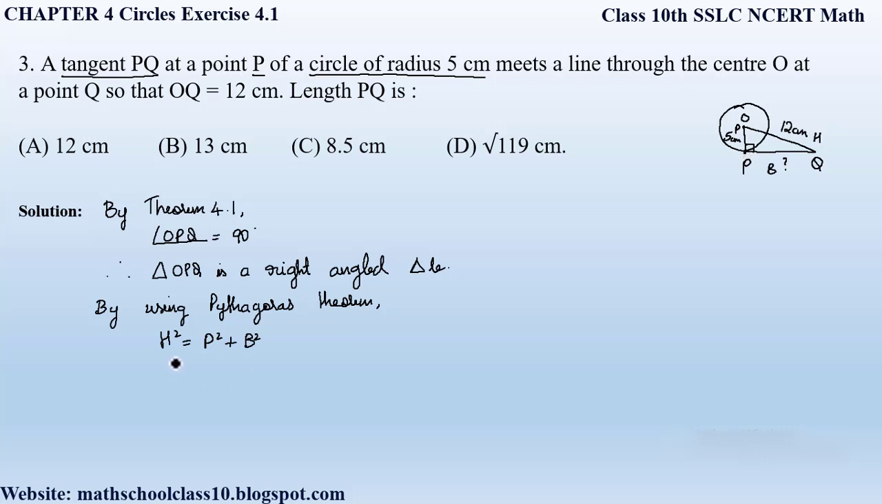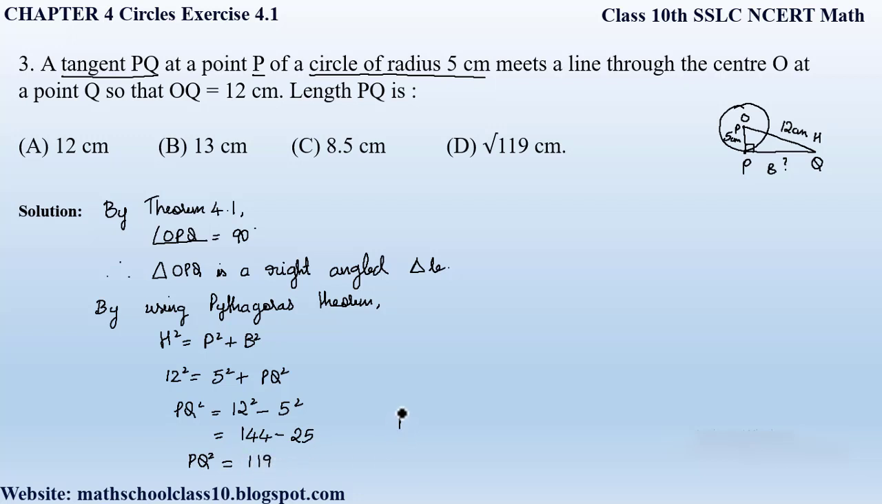So what is the hypotenuse? Given here as 12, so it is 12 square is equal to, and our perpendicular is given here as 5 centimeters, so it is 5 square plus the base we have to find out, which is PQ square. So PQ square is equal to, setting this 5 square to the left hand side, we will get 12 square minus 5 square. So what is 12 square? It is 144 minus 5 square is 25. So therefore PQ the whole square is equal to 144 minus 25 is 119, right?